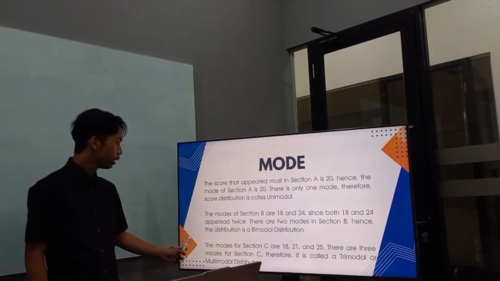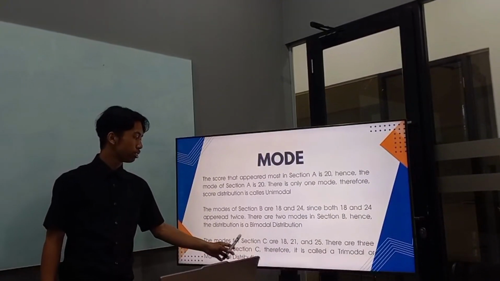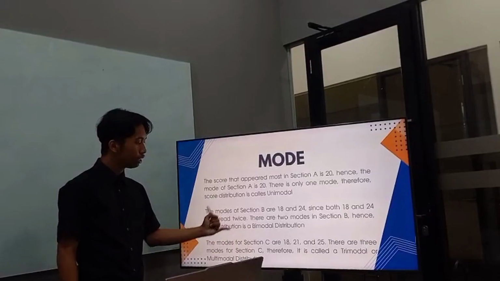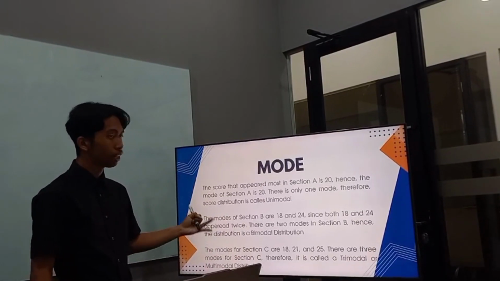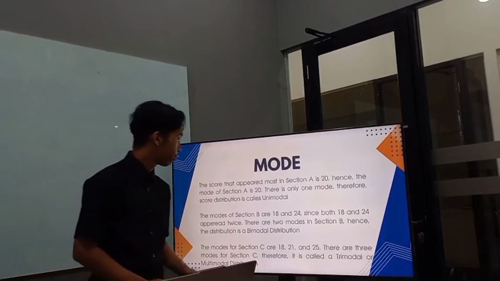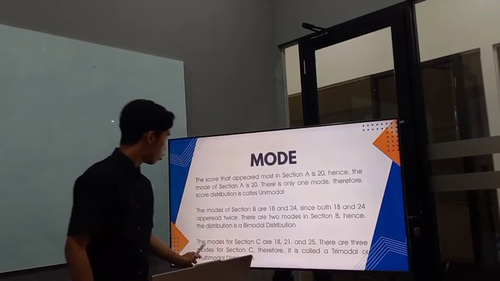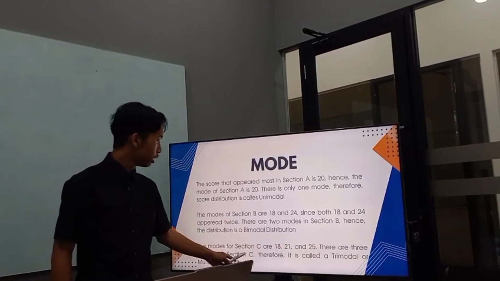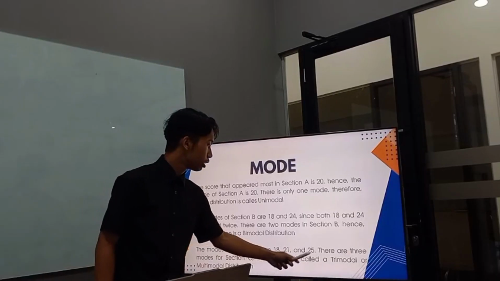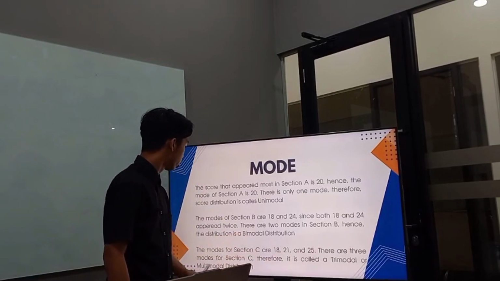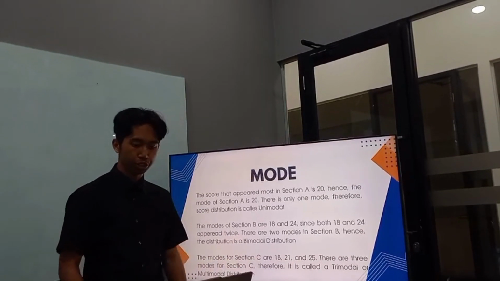And the last, the modes for section C are 18, 21 and 25. There are three modes for section C. Therefore, it is called a trimodal or multimodal distribution.